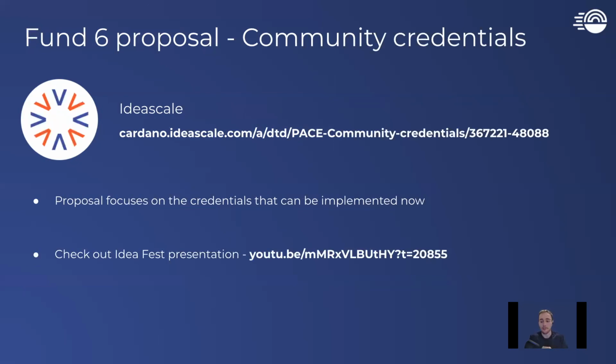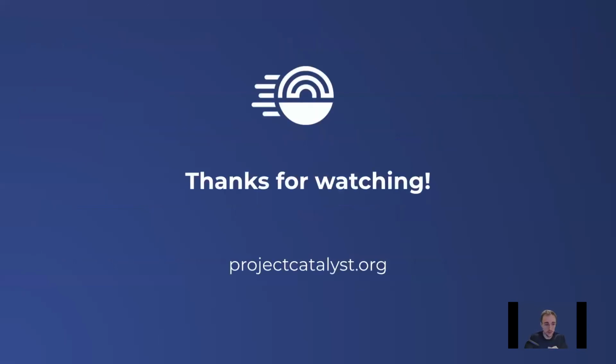On from that, we actually already have a proposal that's looking at these community credentials in Fund 6 under the Atala Prism challenge. This proposal focuses on the short-term credentials that can be implemented now, the ones that don't have the blockers, where we can already talk to these ecosystem projects and say, you could start thinking about these now. As long as you have the right tools, this could be a really valuable thing to start thinking about. We already have a presentation we did in IdeaFest that goes through this, that again is going to be linked below.